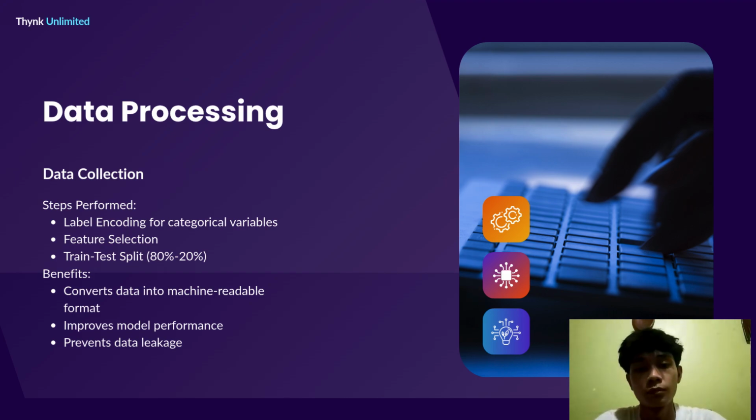Next is data preprocessing. The steps performed are, first, label encoding for categorical variables, and to show whether the students have passed or failed in their writing and reading. Second is feature selection. Third is train test split. The benefits of data preprocessing are that it converts data into a machine readable format, improves model performance, and prevents data leakage.